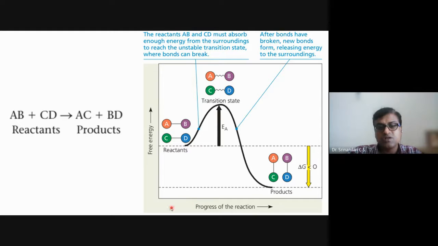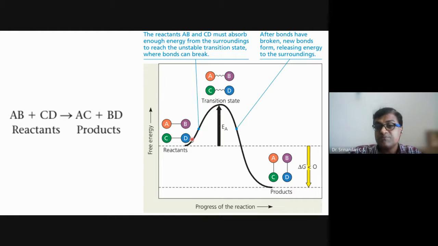So it will necessarily be a long time for the activation energy to take place. AB should be broken up, CD should be broken up, and they have to be made, and then the final product's energy level will be lower than the ABCD level. That's how this will occur.